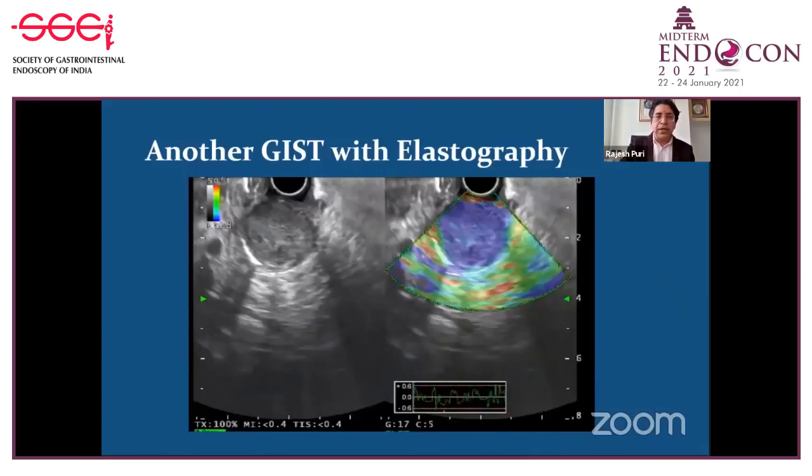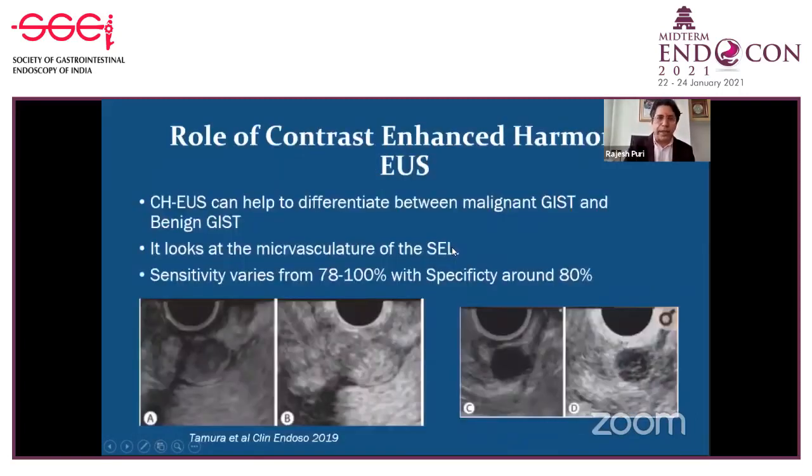subepithelial lesion. Look at this: a subepithelial lesion originating from the fourth layer. On elastography it is completely blue. That favors that the possibility of malignancy is very high.